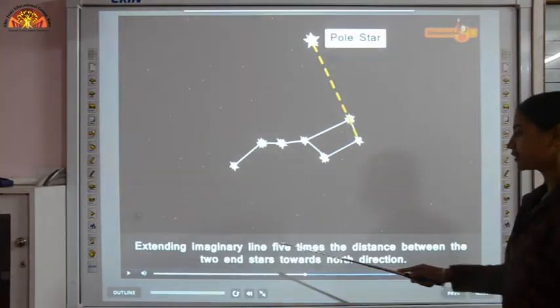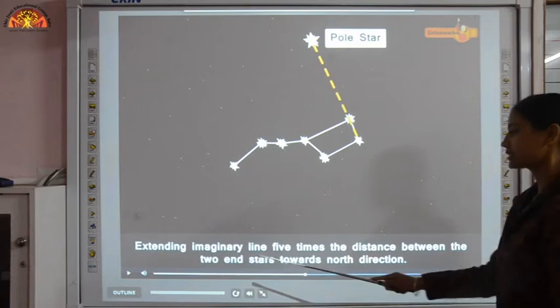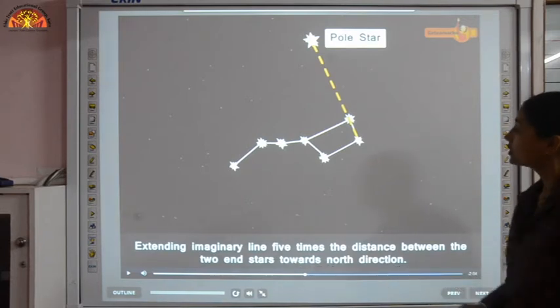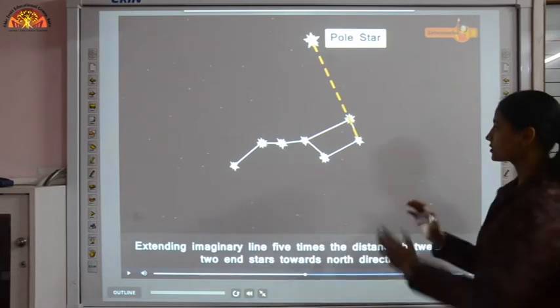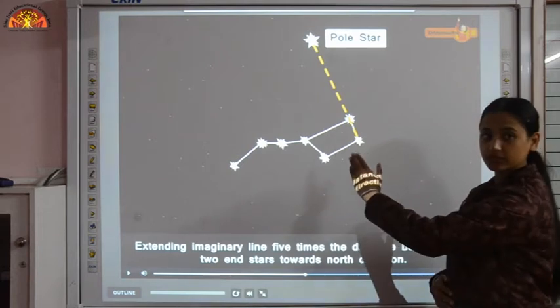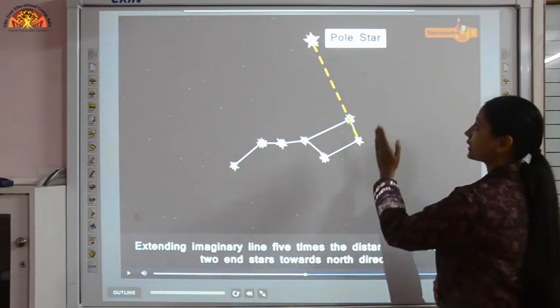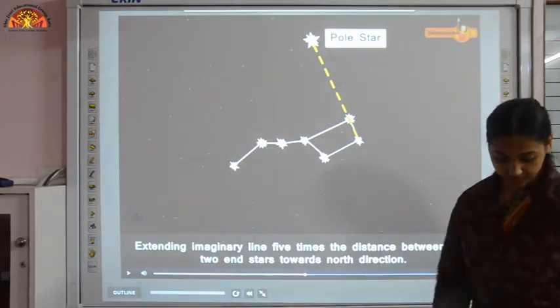Extending an imaginary line 5 times the distance between the 2 end stars towards the north direction. Now if you join these 2 stars which are present on the edge of this constellation, then it will direct towards the pole star.